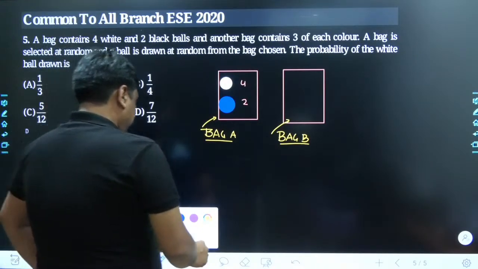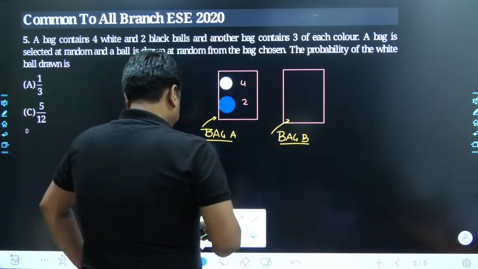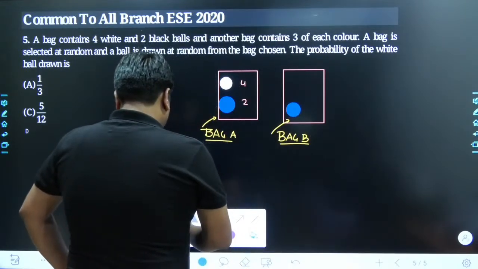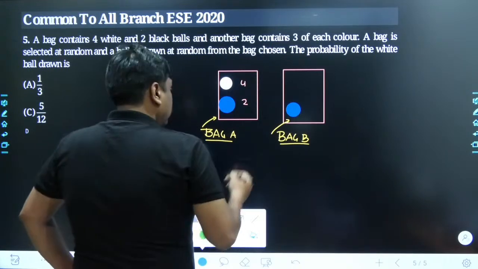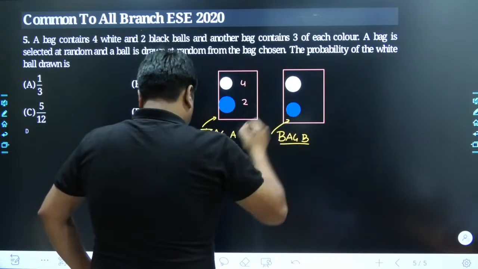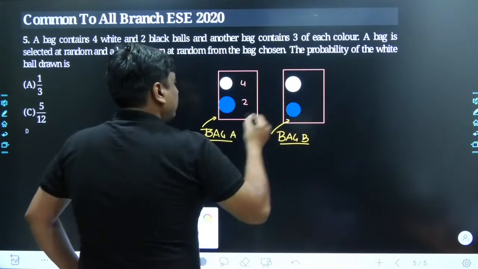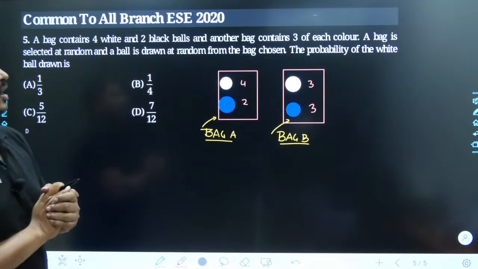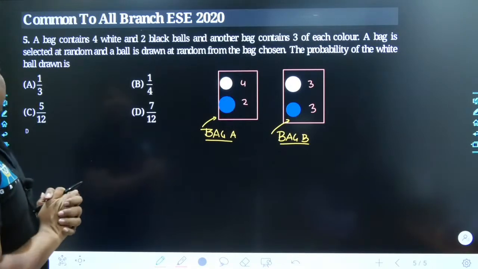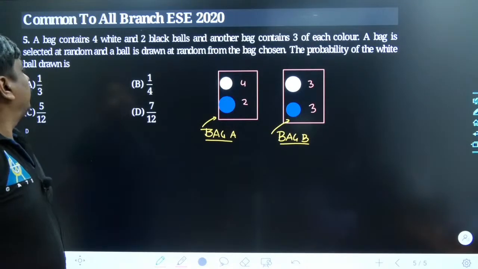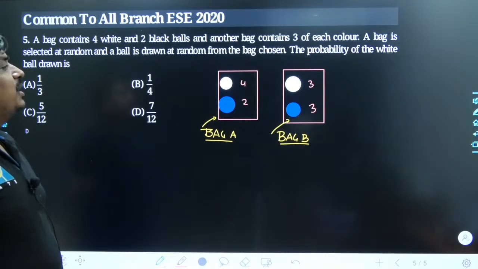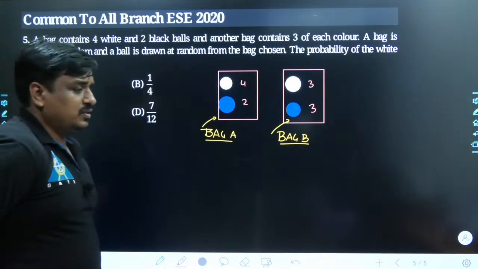Similarly, if you talk about the distribution of the balls in bag 2, it has changed to 3 and 3, because they are equal in count. So here it goes 3 and 3. See now what the problem states. A bag is selected at random and a ball is drawn at random from the bag chosen. The probability of a white ball drawn is.